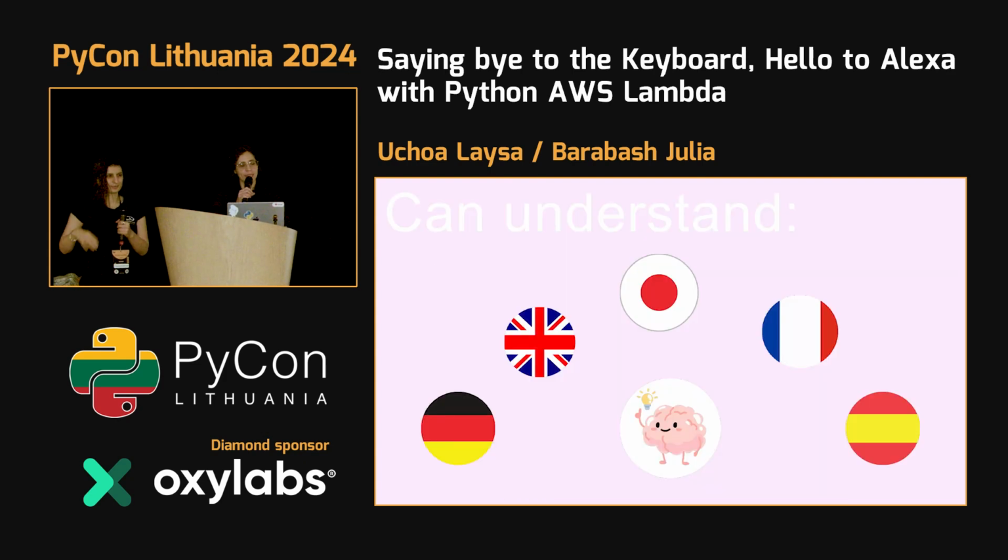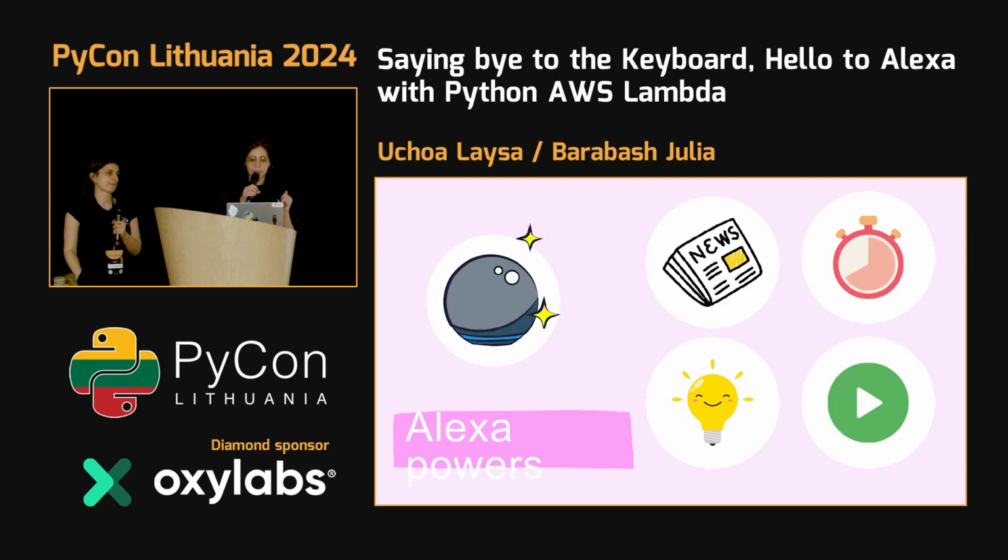So one cool thing about Alexa is that Alexa can understand different languages. Alexa is polyglot, can understand German, English, Japanese, French, and Spanish. And yeah, this is quite interesting that it has all the support. The potential of Alexa is still to be seen. Maybe we're going to arrive at what was out there, that we could control space navies and so on. But most of the people use Alexa for very basic things, like reading news, a chronometer, playing Spotify, controlling your house in a smart way.